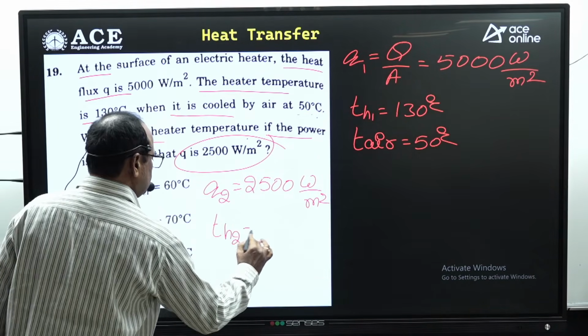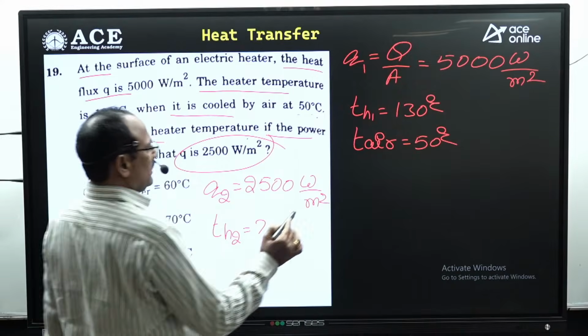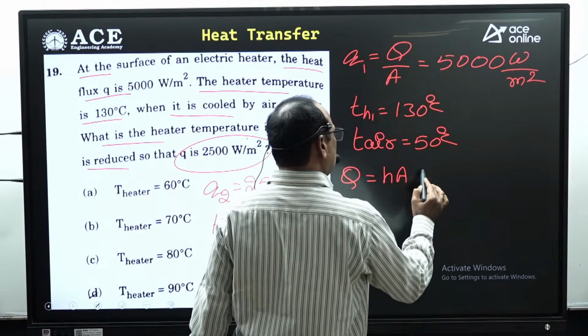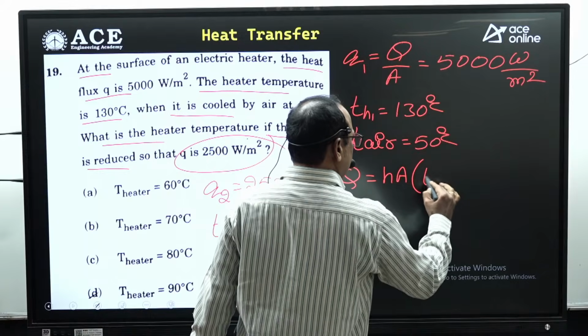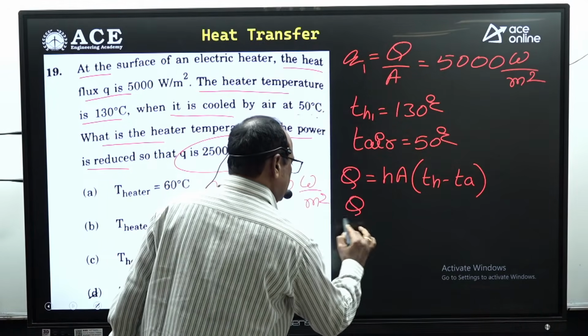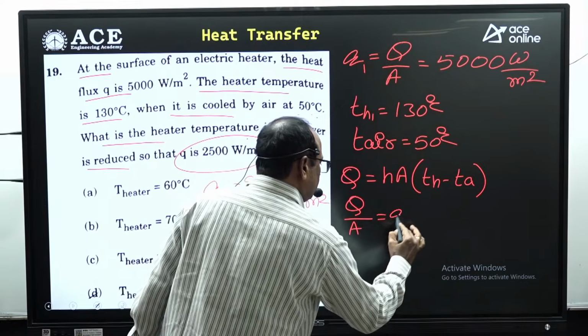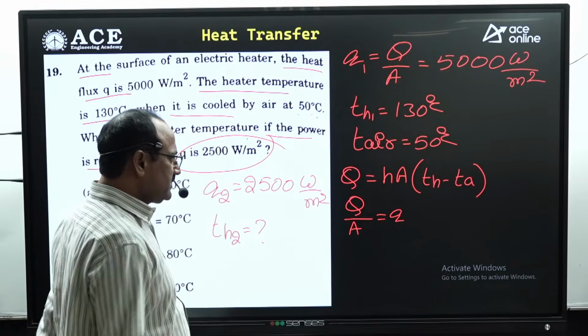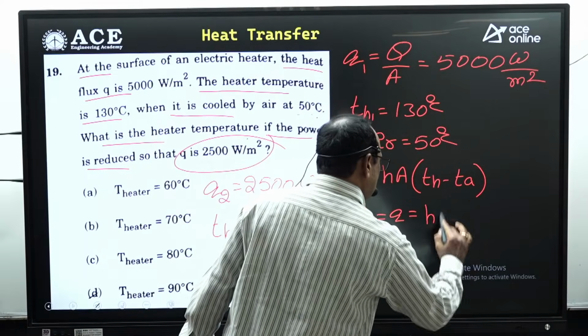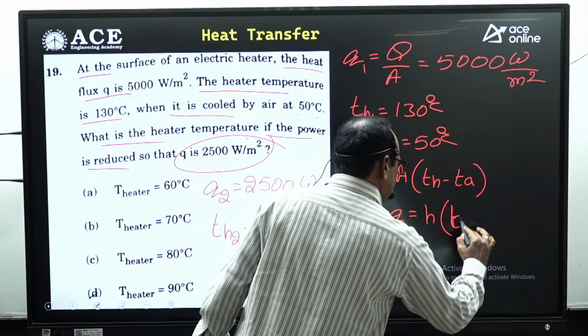TH2 is how much? You know, the heat transfer Q equal to HA into delta T, that is heater temperature minus air temperature. From this Q by A equal to heat flux. Heat transfer per unit area is the heat flux, that is equal to H into TH minus TA.